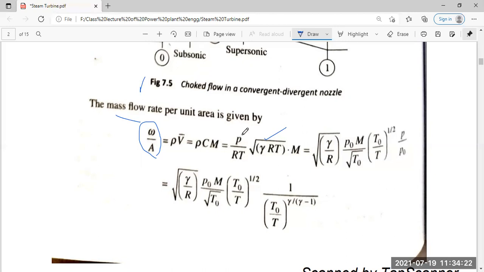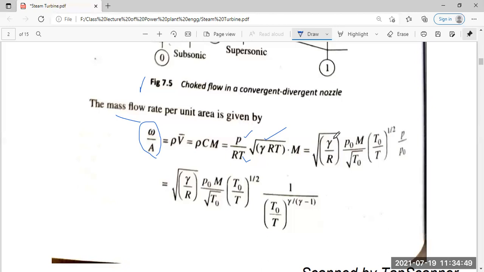So you replace rho by P divided by RT and multiply by the Mach number M. What we are doing here, first of all, we are bringing that R inside the square root, which will become R squared in the denominator. If we cancel R squared by R, then it becomes gamma divided by R under the square root.